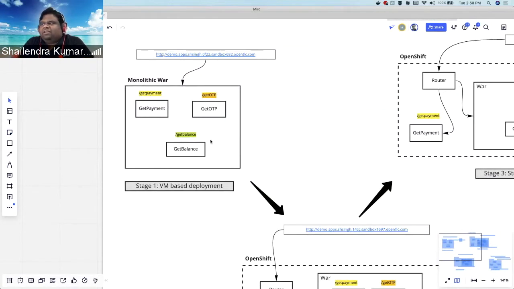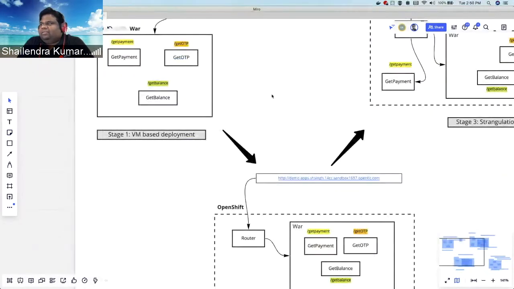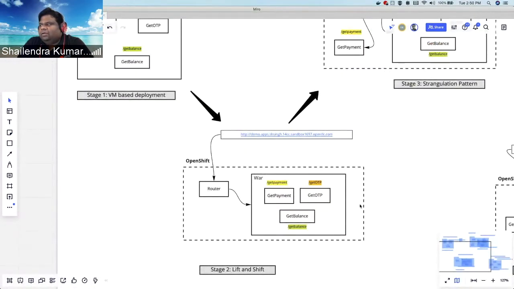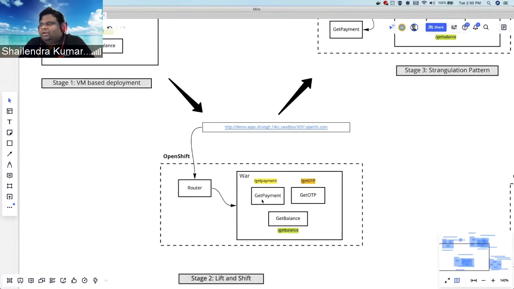So this transformation journey of cloud native, how they deployed a WAR file. The first approach was lift and shift. So the same application was packaged as a container and deployed on OpenShift. Now the routing is done to the OpenShift router, which passes to the WAR file and all the contexts. So this WAR file has three contexts. If we can assume it as a servlet, which has three servlet packages as a single WAR file.